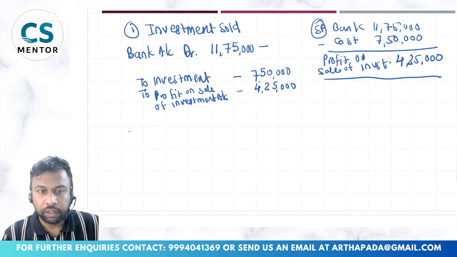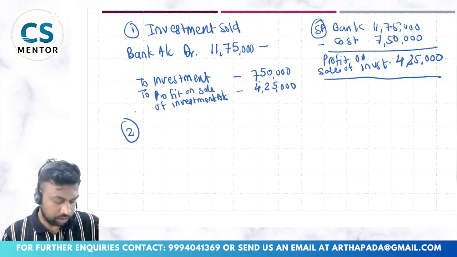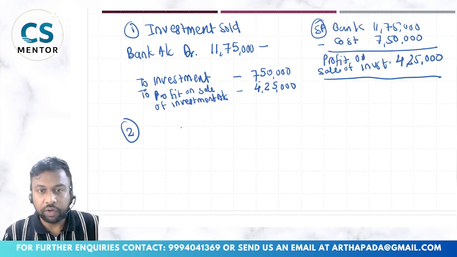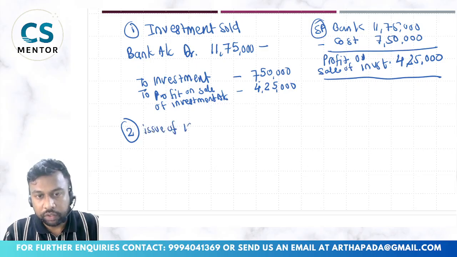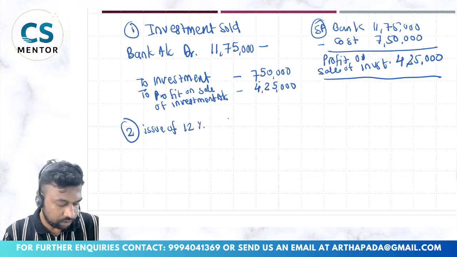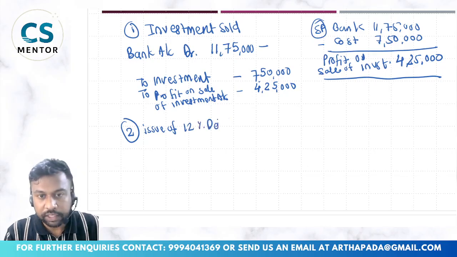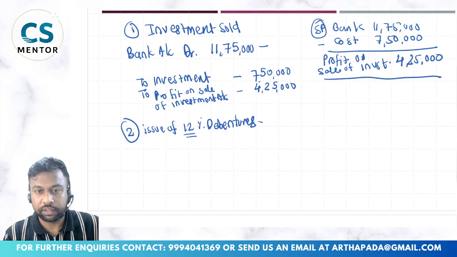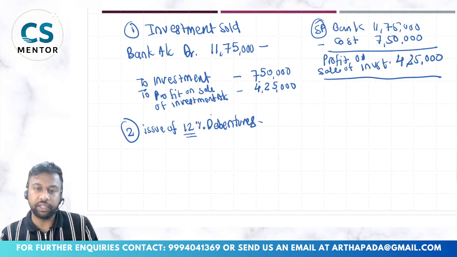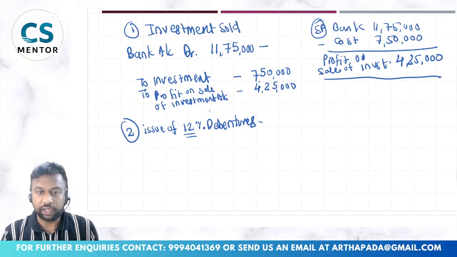Next is the debentures you have issued, right? How much? 1 lakh rupees. So again, issue of new 12% debentures. 12% is the interest rate of these debentures. Like you must have seen FDs, right? So with a 7% FD, you will get 7% interest on that fixed deposit.